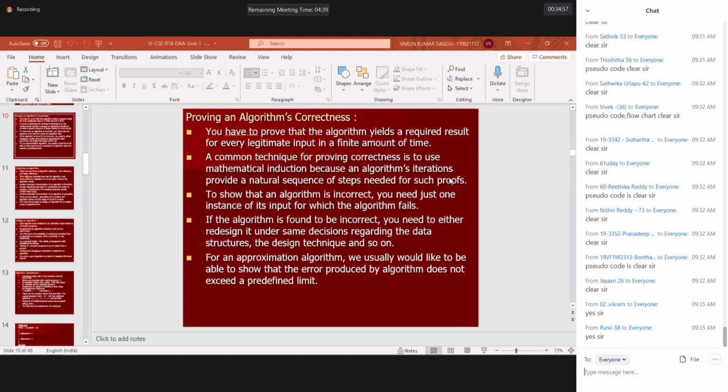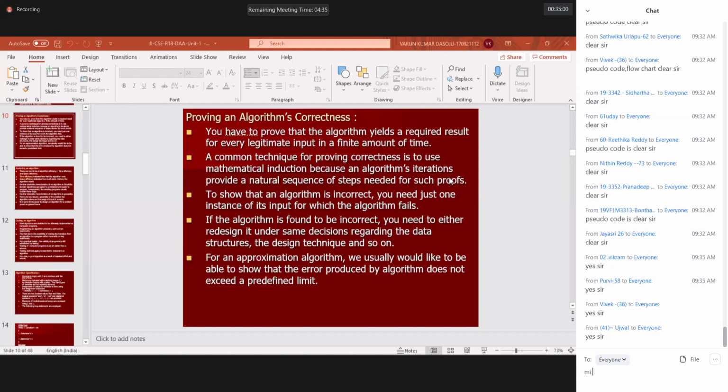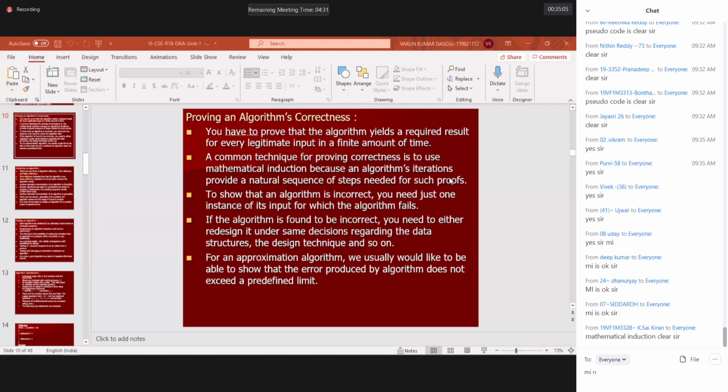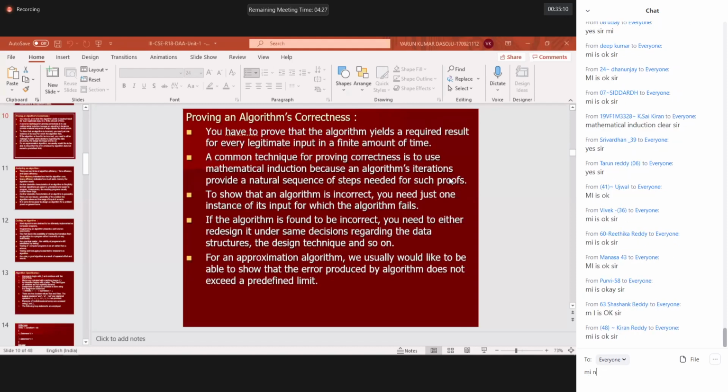MI, mathematical induction. Mathematical induction, MI is okay, sir. I need an SMS like "MI is okay." Done. So who are the people typing "MI is okay"? They are listening. The people who are just saying yes sir, no sir, are giving the opportunity to somebody else.